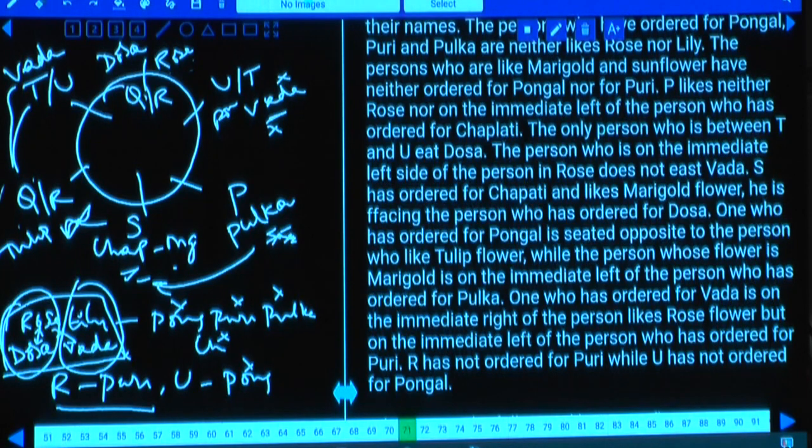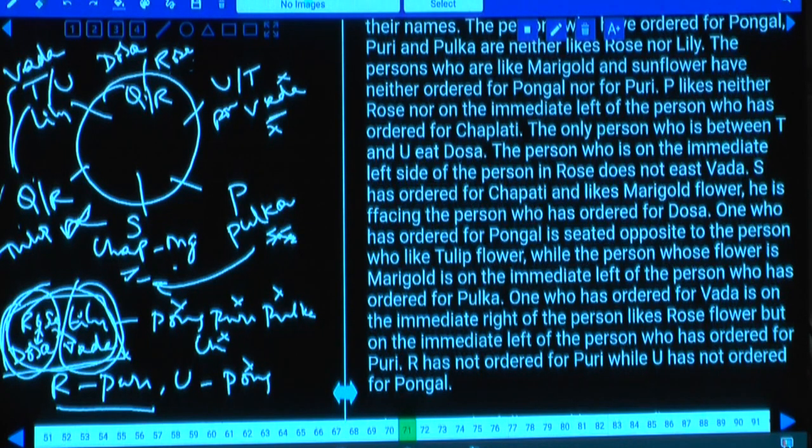Now we are left with the remaining two: lily and vada. And as this is vada, this person must like lily. Lily and vada are together, that's what we are able to derive here. Then vada, dosa and chapati and pulka were done. Now we are left with the remaining two. What are those remaining two? Puri and Pongal. Puri and Pongal are the things left over here.